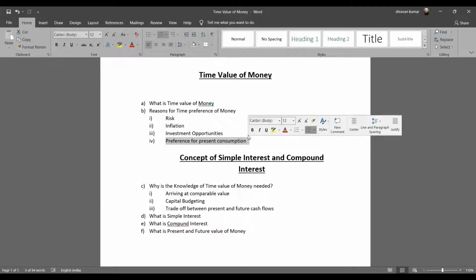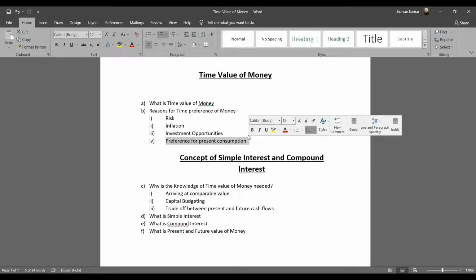So I'm just trying to say the time preference for money depends predominantly on these four factors, and your SFM per se also would primarily deal with all these four. A culmination of these four reasons is what is the dissemination of all this SFM into 14 or 15 chapters what you have. So all these four terms or even more beyond this is what you listen in and out of SFM every day. And this is what makes this subject fascinating.